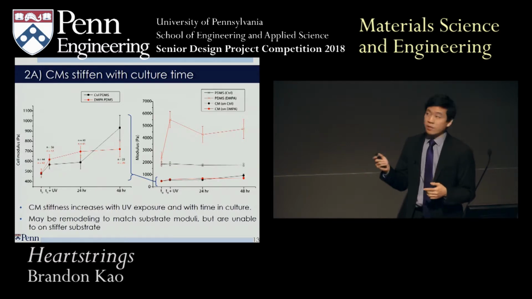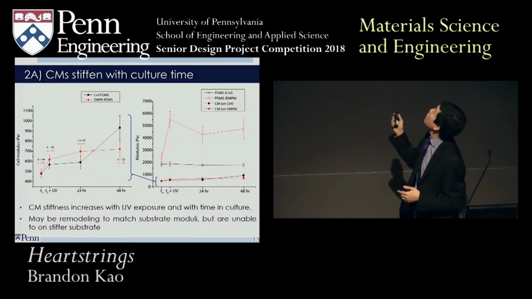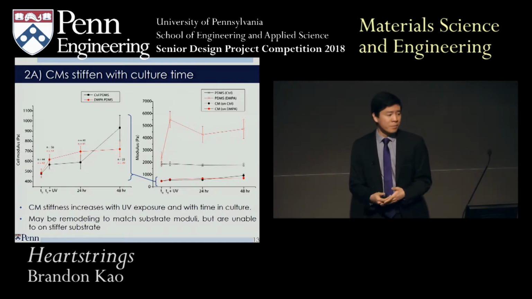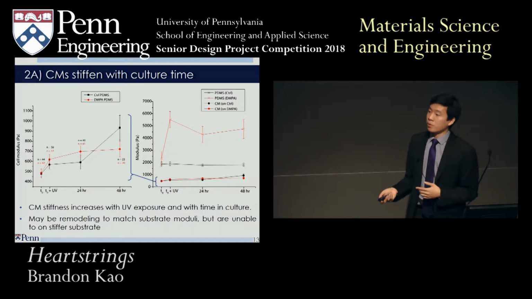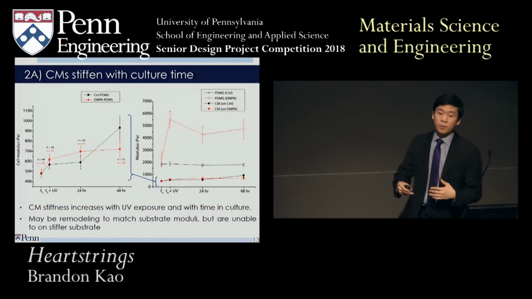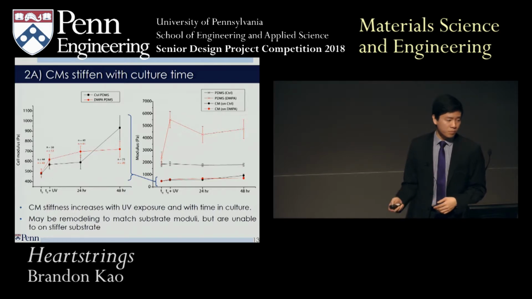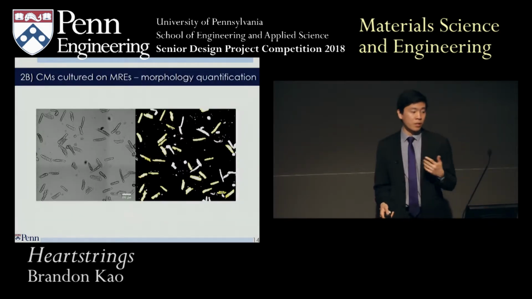But the stiffened PDMS in red is just so much stiffer than the cardiomyocytes themselves that the cells can't really respond. And so that's something we really want to look into further, is whether we can lower the base modulus of these PDMS materials and see if we get a different response. But that's all we did with cardiomyocyte stiffness.